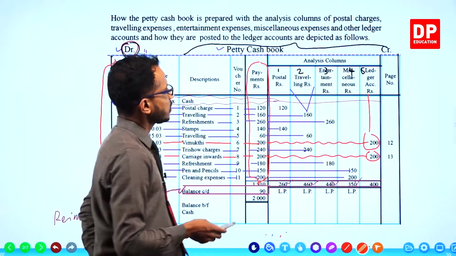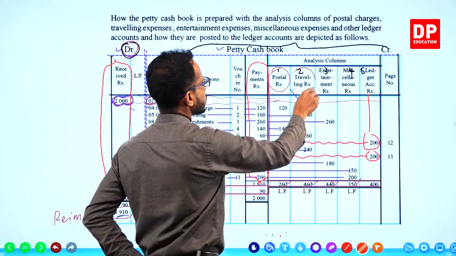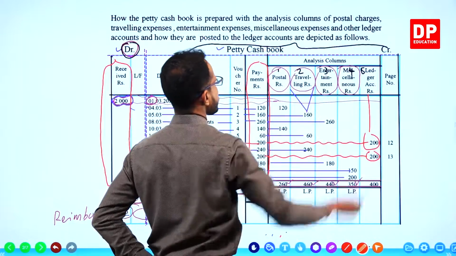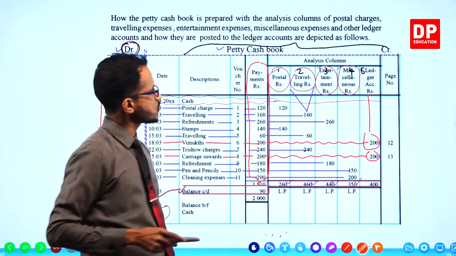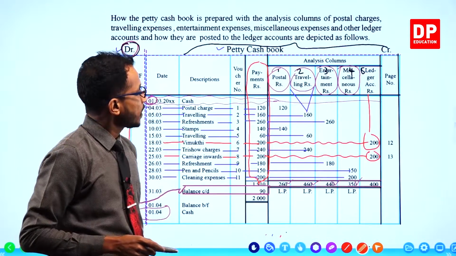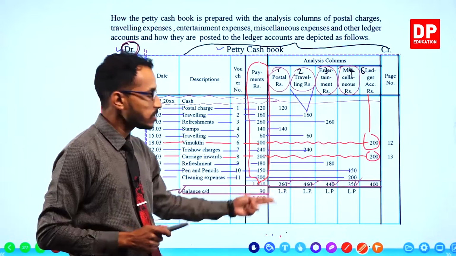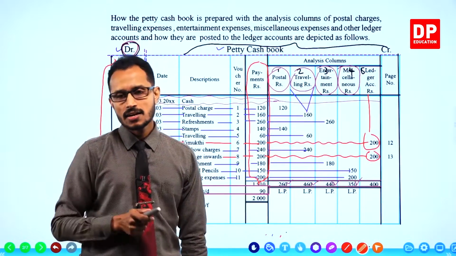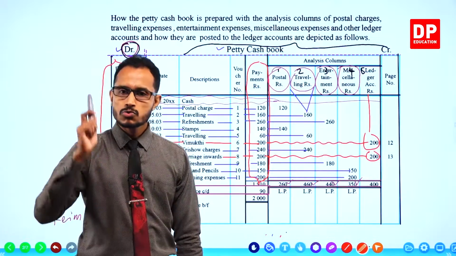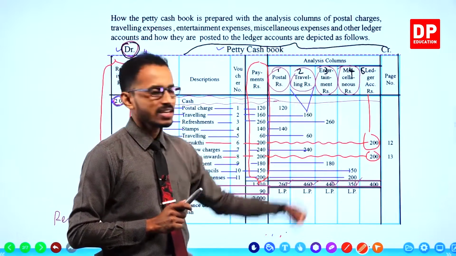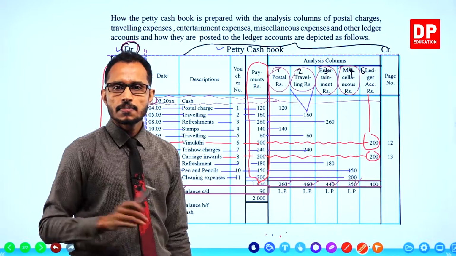Okay, take the totals of all these analysis columns and debit these totals to ledger accounts drawn separately for each of these expenses.